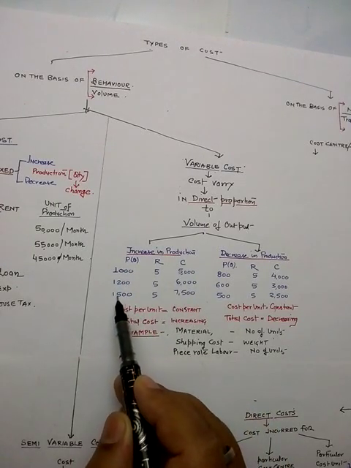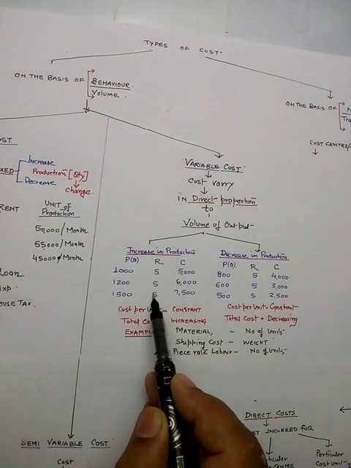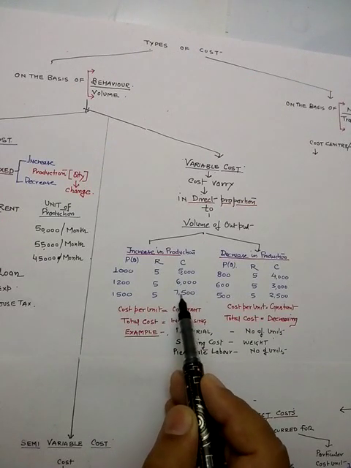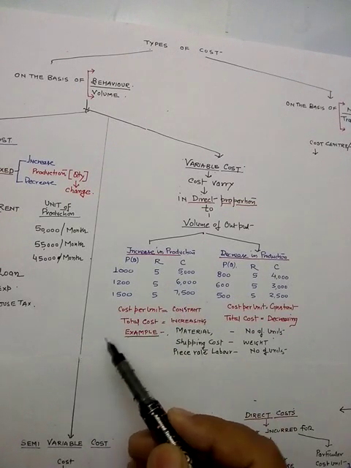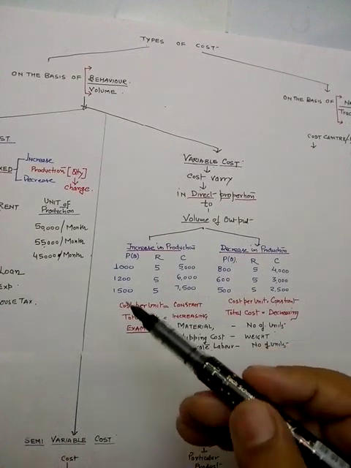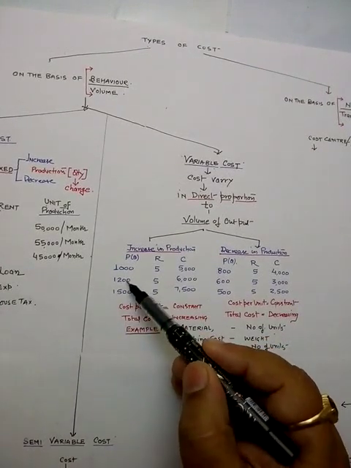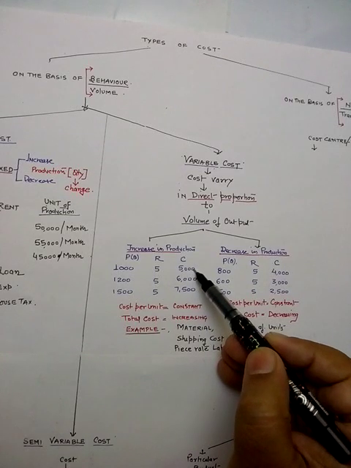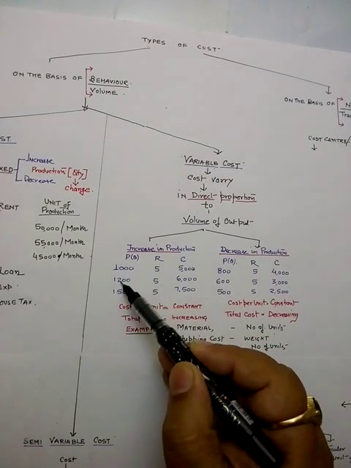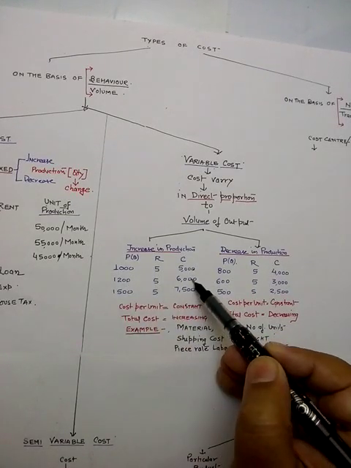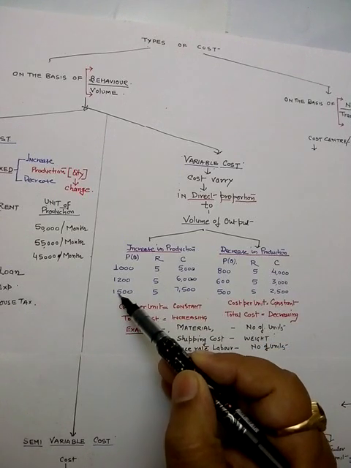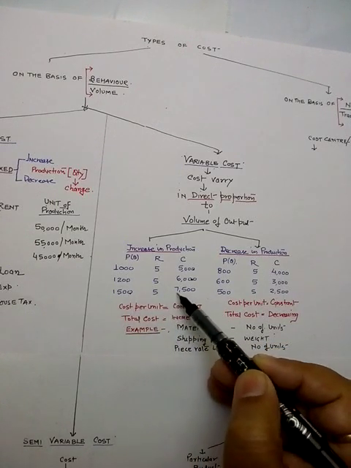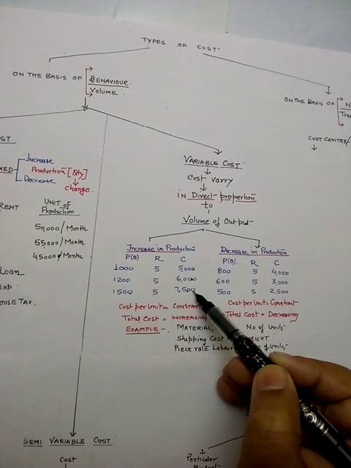Production of 1500, rate is 5 rupees and the cost is 7,500.